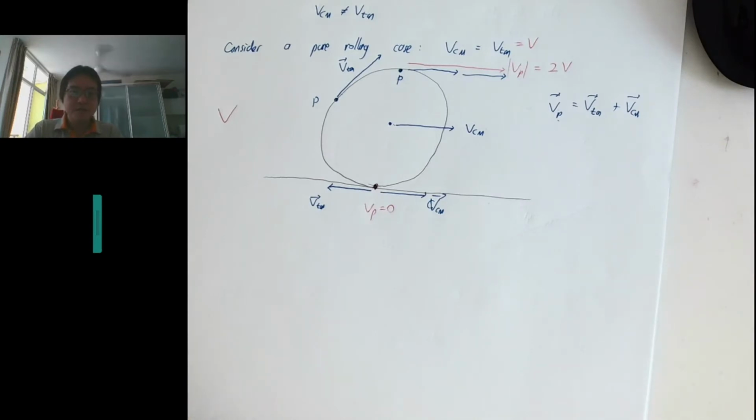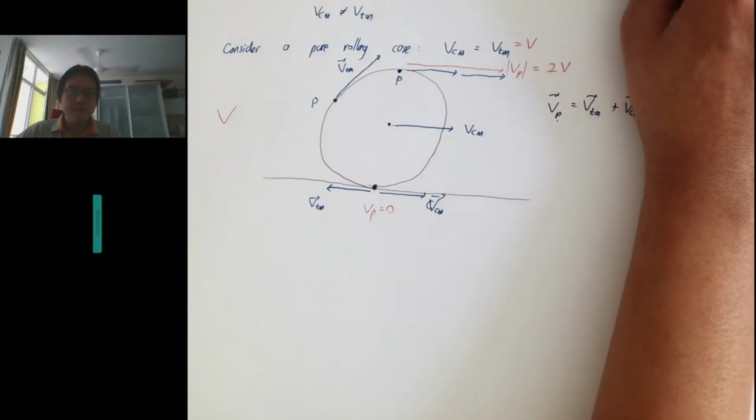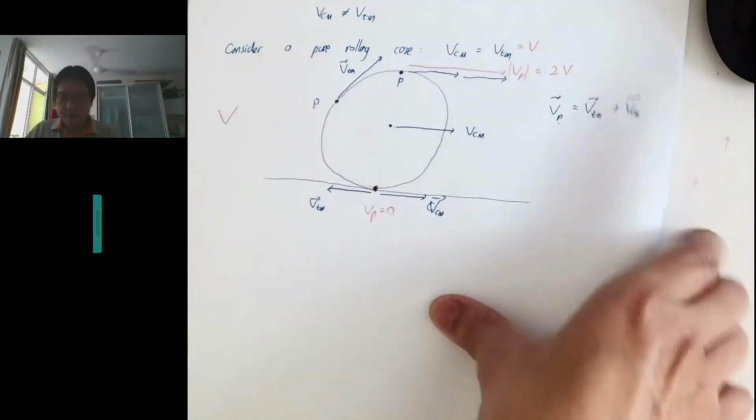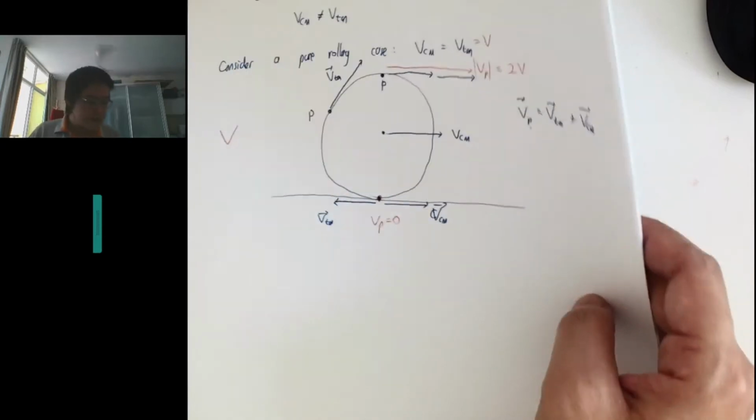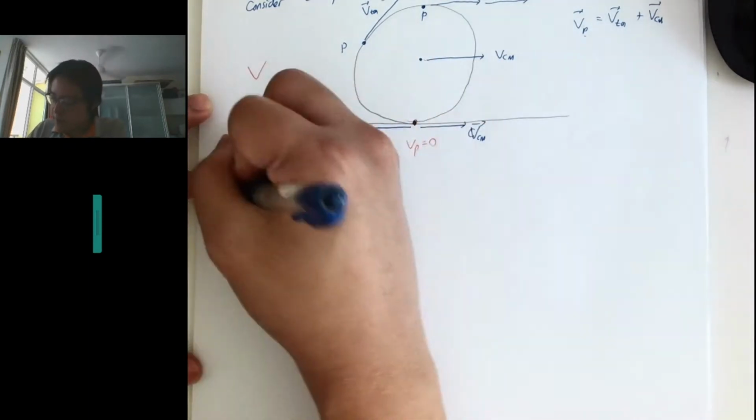Full screen. Okay, so let's figure this out. We are doing 6.5.1.